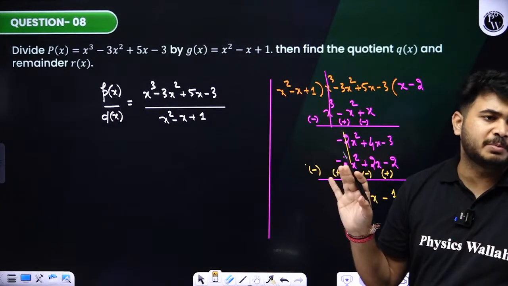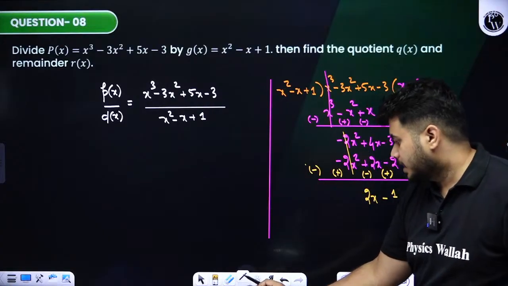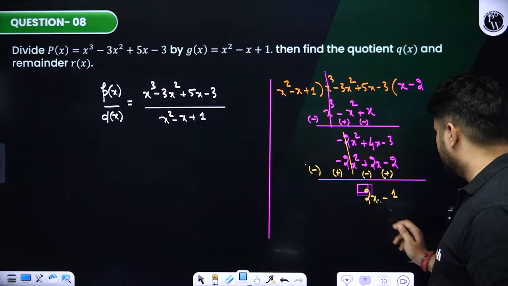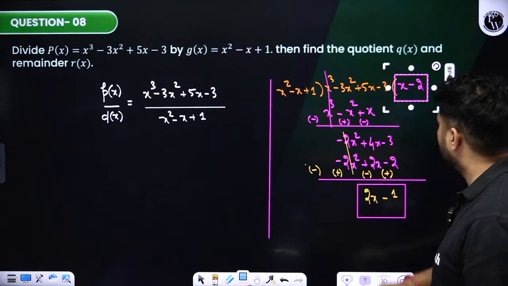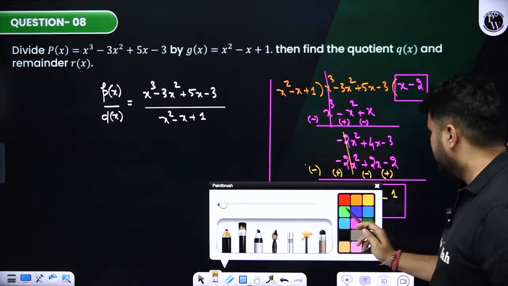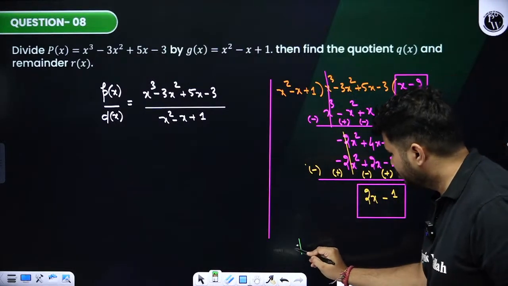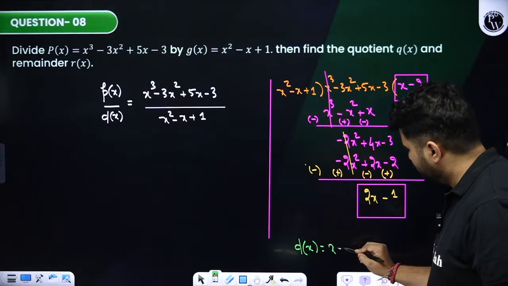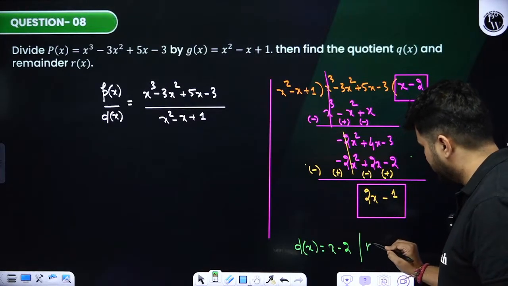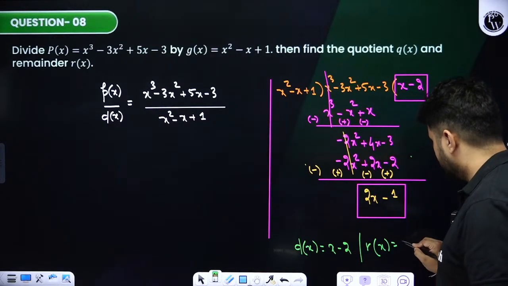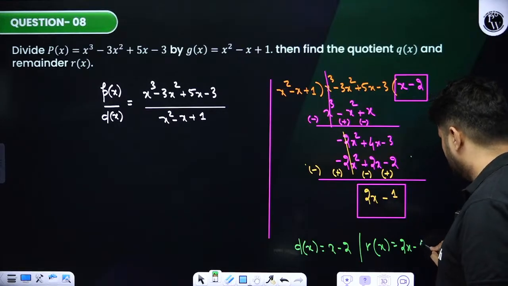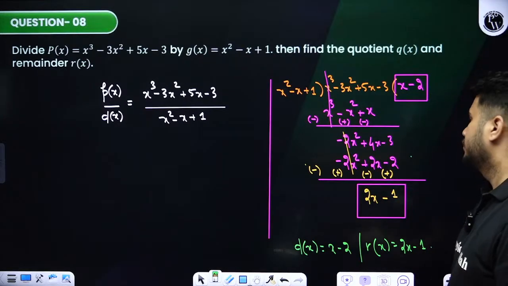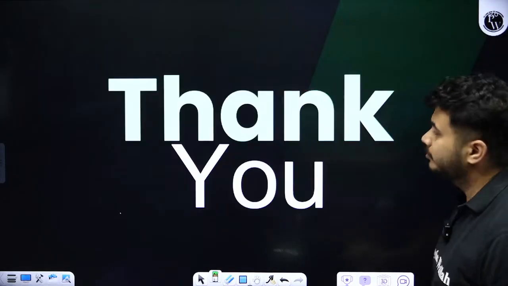Now the degree of this is x, which is less than x square, so we have to terminate the process. This is my last step. So this is the remainder and this is the quotient. If I write it down, the quotient Q of x is equal to x minus 2. This is also a 2 marks problem, okay? And the remainder is 2x minus 1. Clear?